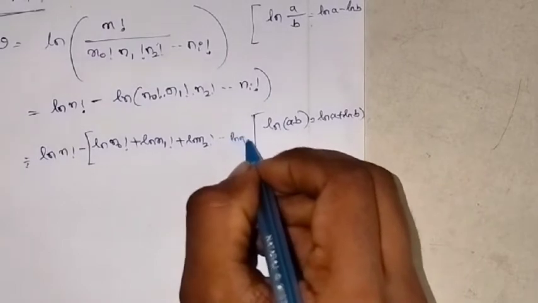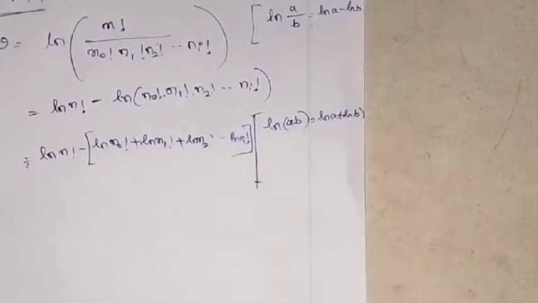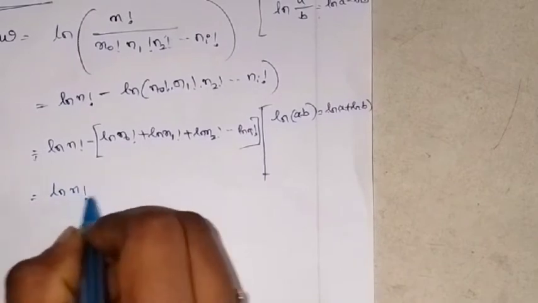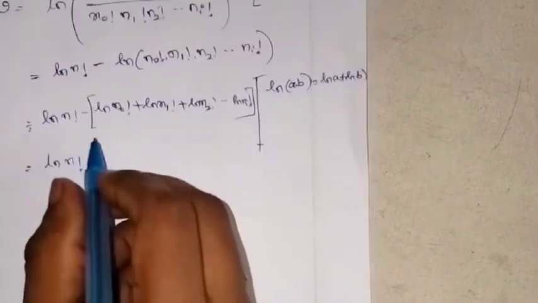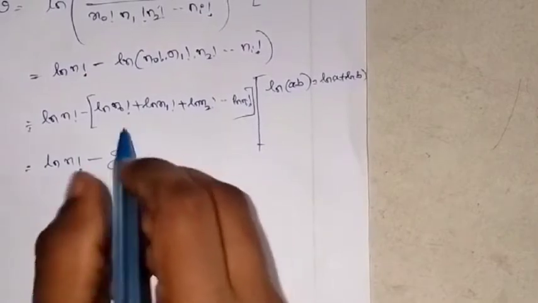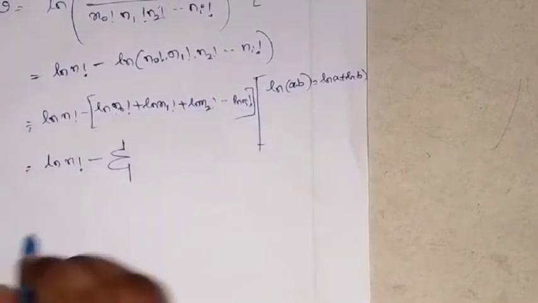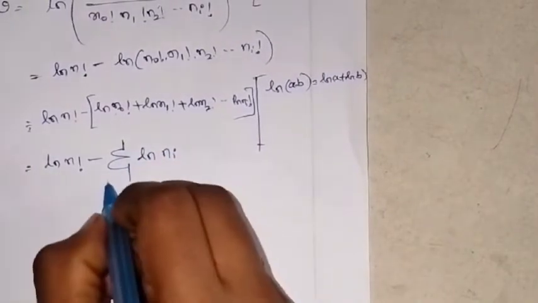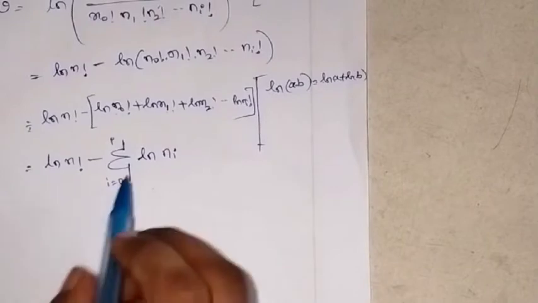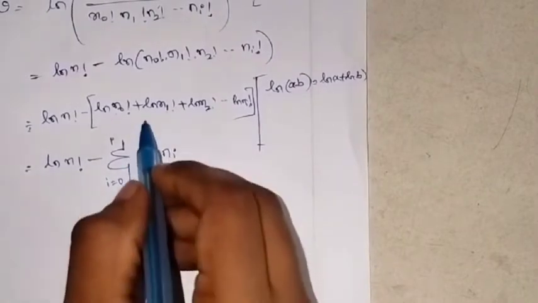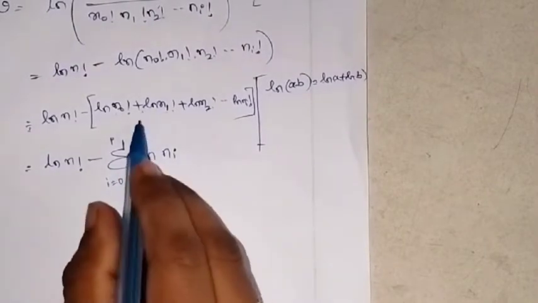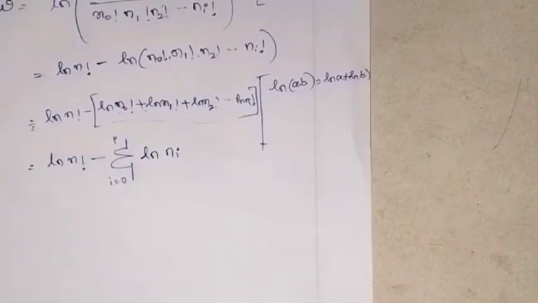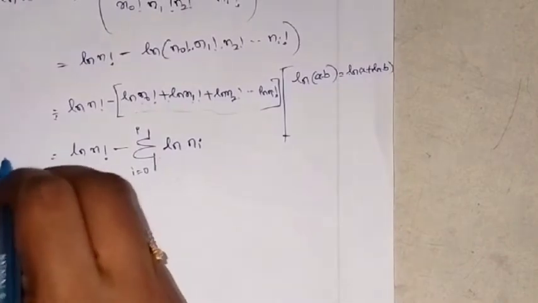ln ni factorial. Okay, now I write ln n factorial minus, I can write it in the form of summation because n0, n1, n2, n3 is there now. So I can write this as summation ln ni factorial, where i is from 0 to i. Okay, if you open this summation, you will get back this, correct? So I just represented these terms by the single term with the summation symbol in front of it. Okay, here you have ln W.